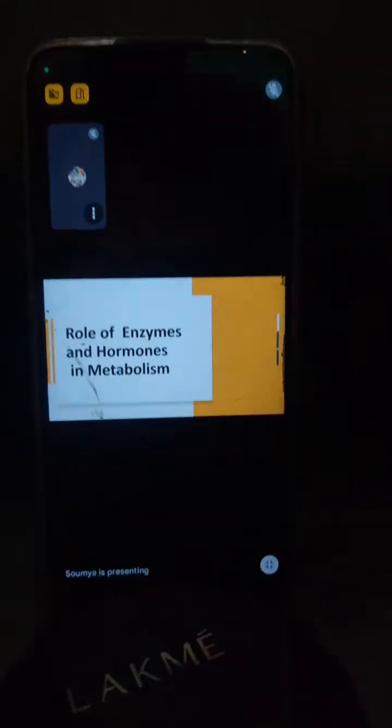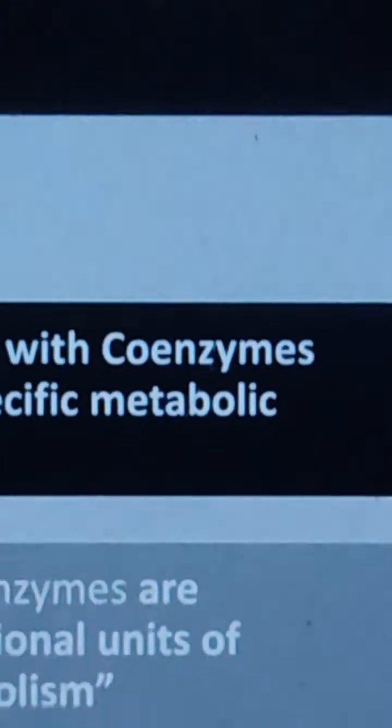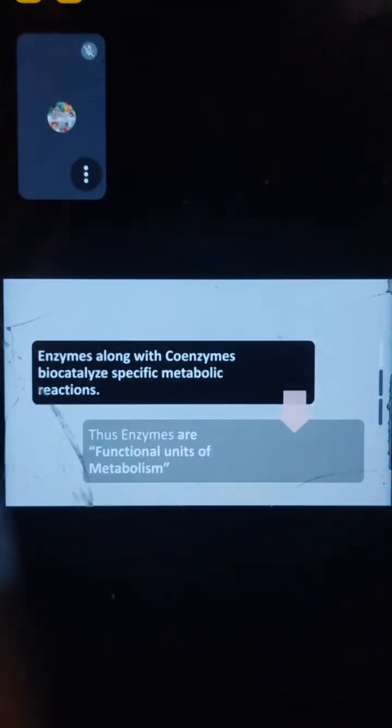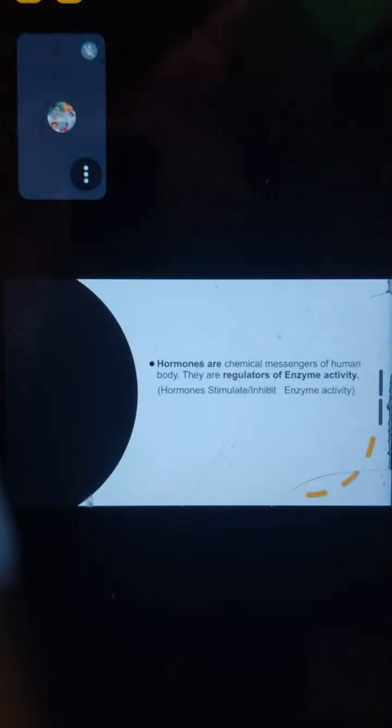Generally any eukaryotic cell you will find so many hormones are also there. So and coenzymes, that is also important. Enzyme along with coenzymes and bioactive specific metabolic reactions are there. Actually তোমাদের যেটা করতে হবে হচ্ছে গ্লাইকোলিসিস, nothing else. আর হরমোন যেটা বলছিলাম তোমাকে, যেগুলো কেমিক্যাল চেঞ্জেস করে, এবং অবশ্যই এই এনজাইমগুলোকে বেসিক্যালি রেগুলেশন করবে, নাথিং এলস।